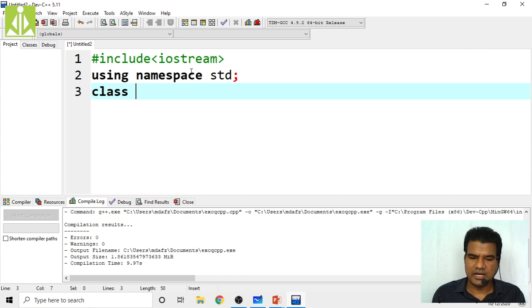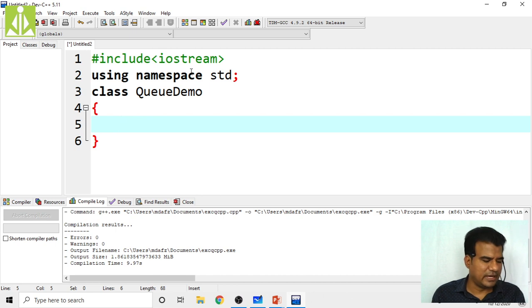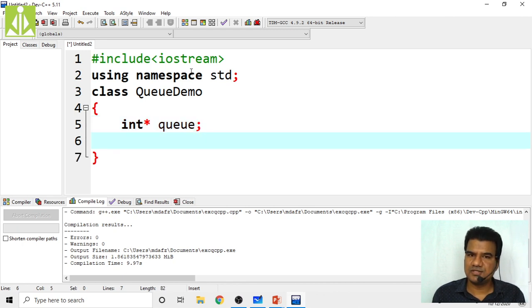So directly I'm taking class QDemo, init int star. I need an integer array. So I'm taking the array name as a pointer, int star queue, because I want my queue size to be dynamic. That is the reason why the internal size of the array I'm not giving. Simply I'm taking the first array element, which is a pointer. And that size I'm going to allocate with the help of the new operator. That new operator will allocate from the heap.